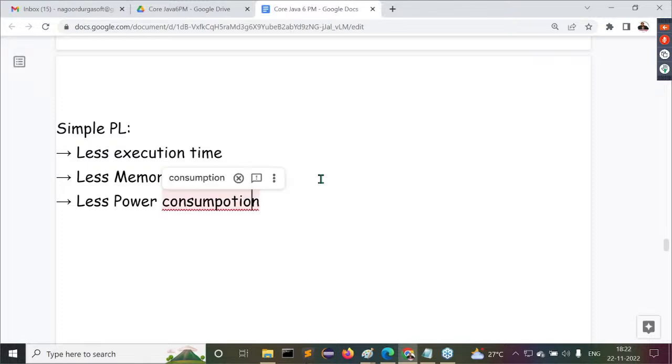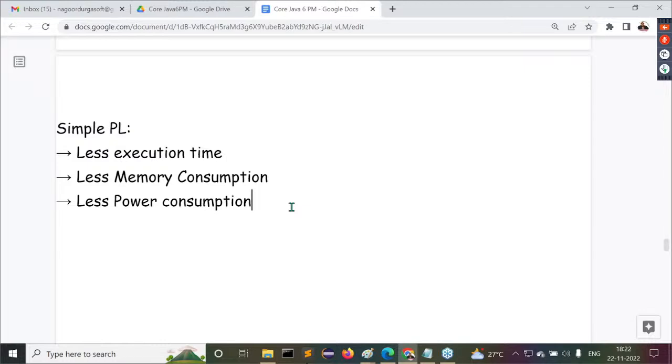Even I myself thought about it. Why is this particular reason provided here? Why is this particular low power feature included here? Even I thought it was funny, but they have given some reasons here. One thing I'm confirming to all of you guys, I'm not giving my own information here. Whatever reasons Sun Microsystems has given, the same reasons I'm telling to you.